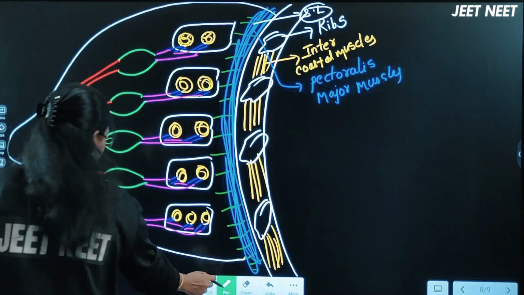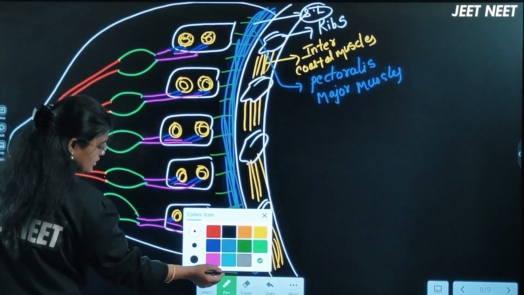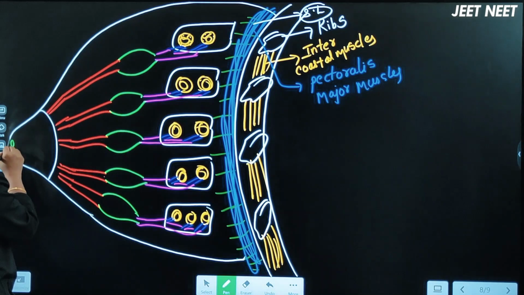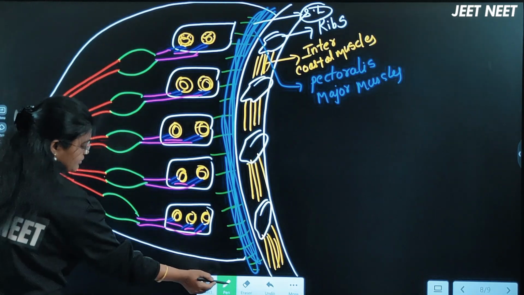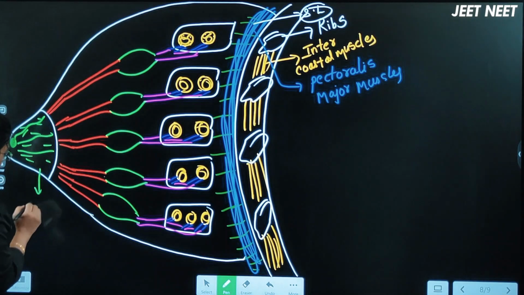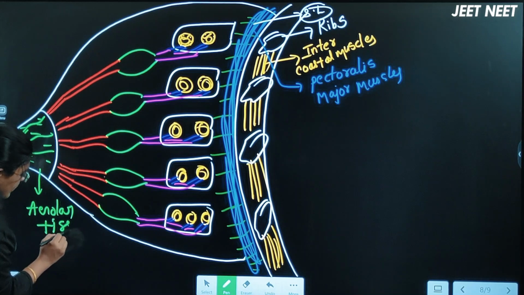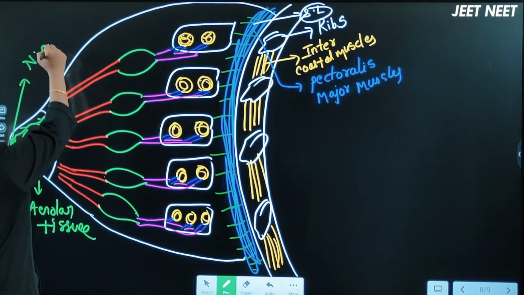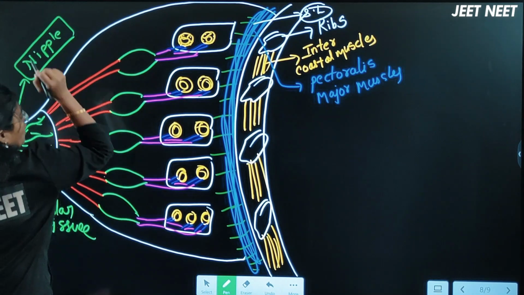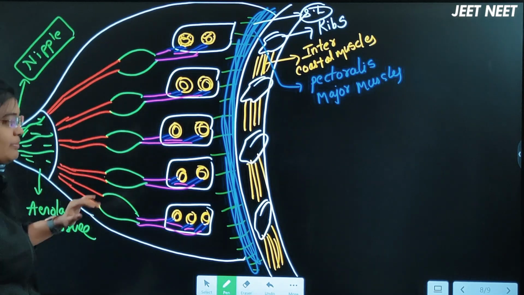Okay, now look here, this is the region where the nipple will be present, right? This will get attached with this. All the blood vessels will be present here, and the areolar connective tissue will be present. This is areolar tissue made up with blood vessels. This one we are calling the nipple. Okay, so look here, beta. The mammary gland is also considered as the breast here.